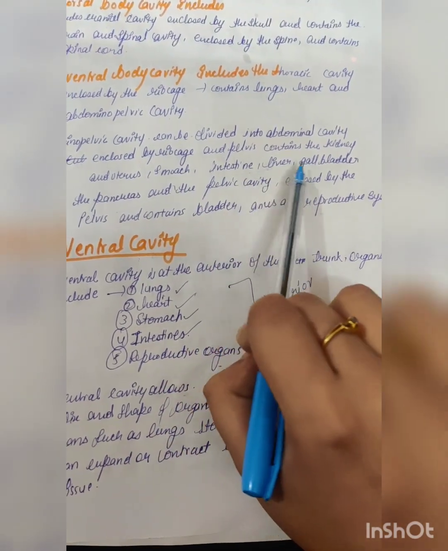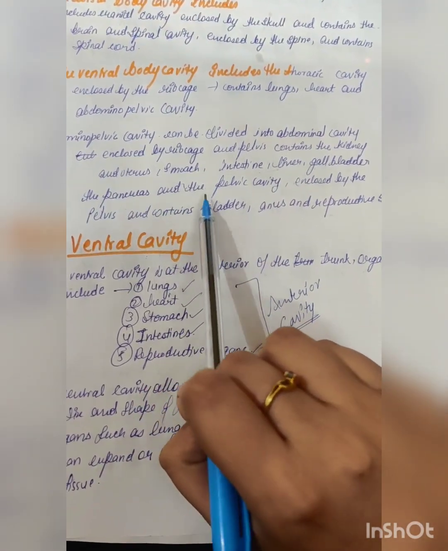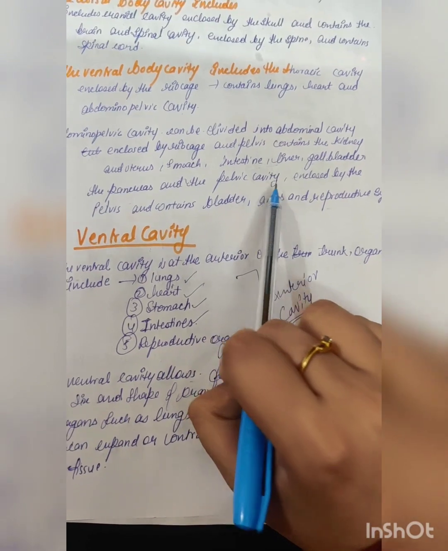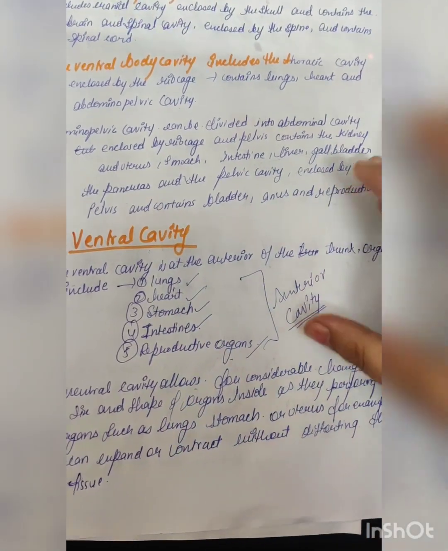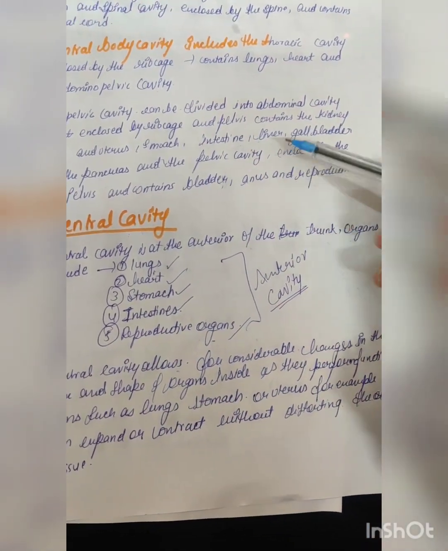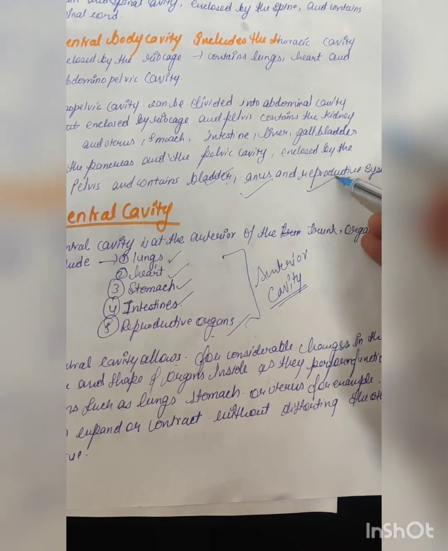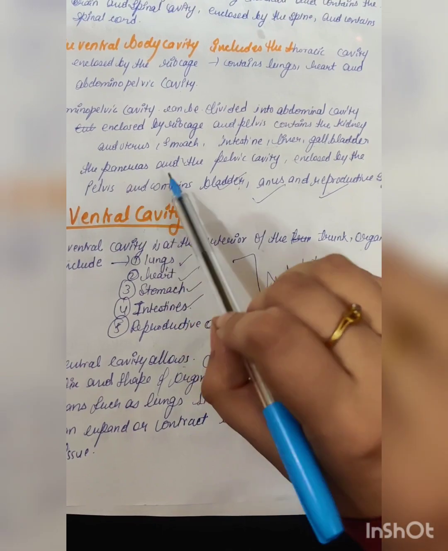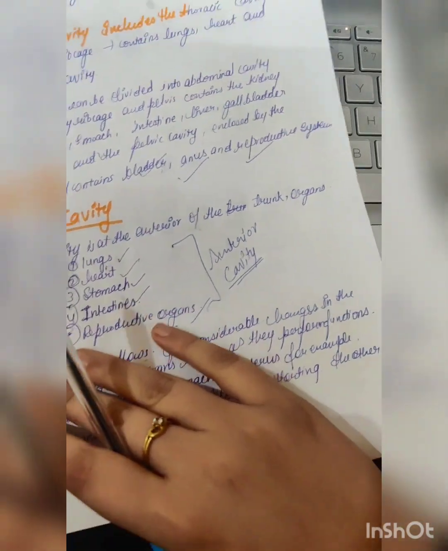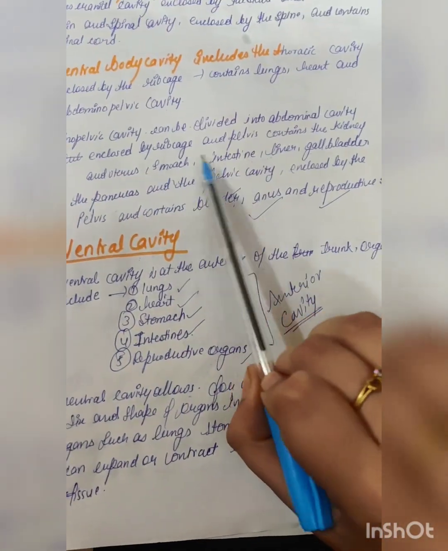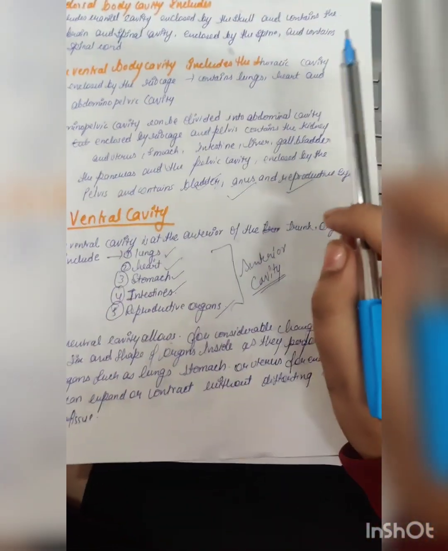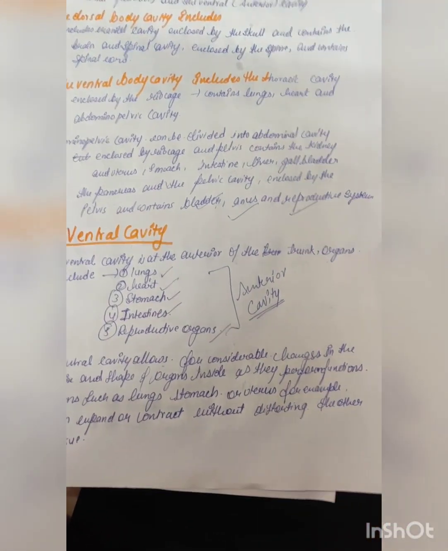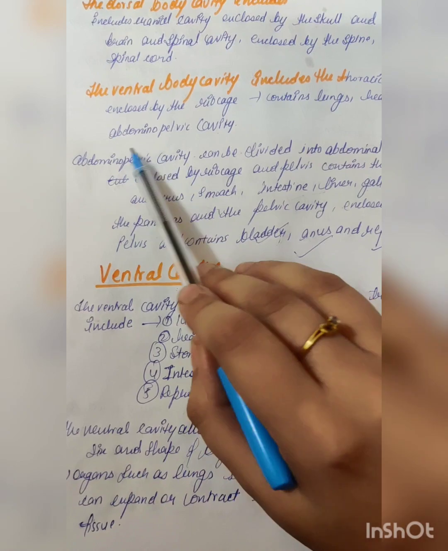Stomach, intestine, liver, gallbladder, the pancreas. ये सब आते हैं हमारे pelvic cavity के अंदर. Enclosed by the pelvis and contains the bladder. These all are under what? Pelvic cavity. Bladder, anus, reproductive system, pelvis. These all are the parts which are under the pelvic cavity, and all these, stomach, intestine, liver, gallbladder, are under our abdominal cavity. Together we call it the abdominopelvic cavity.